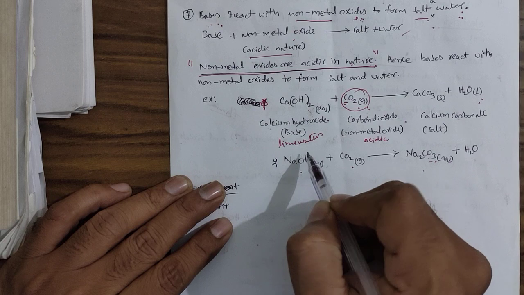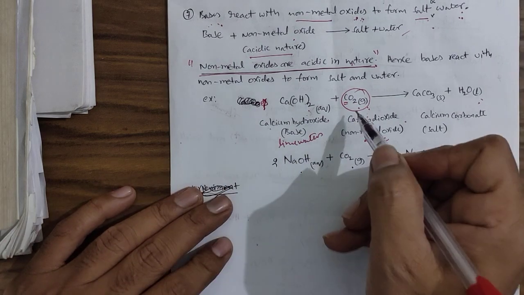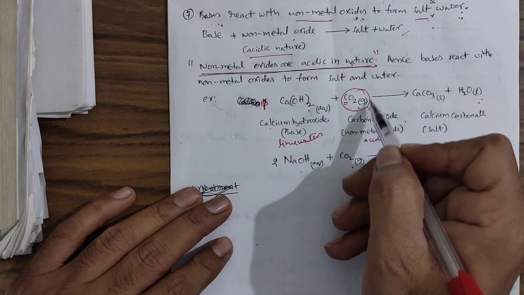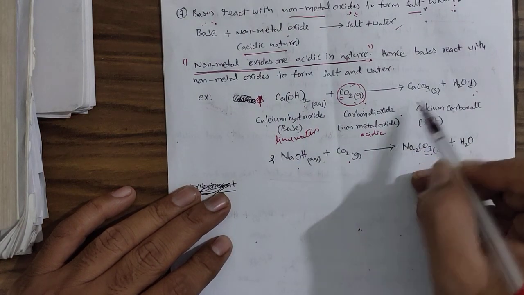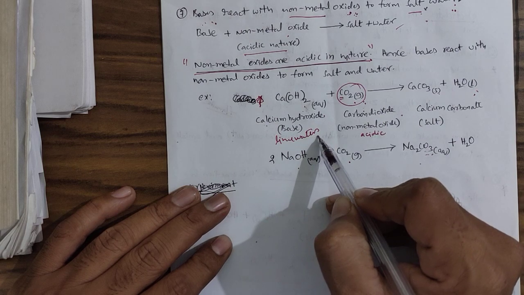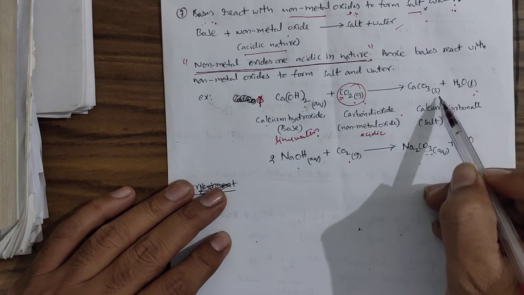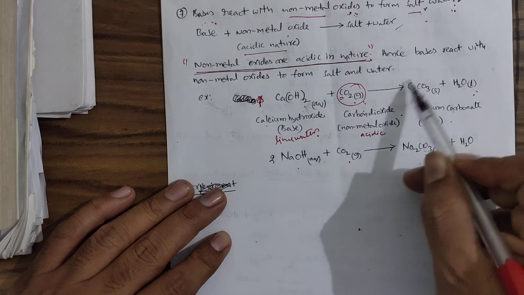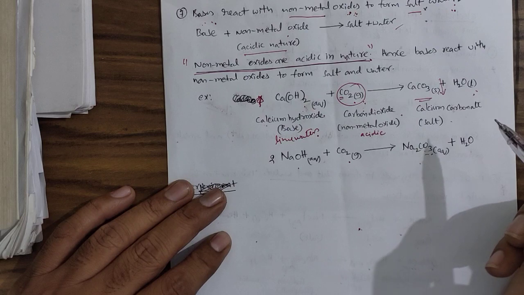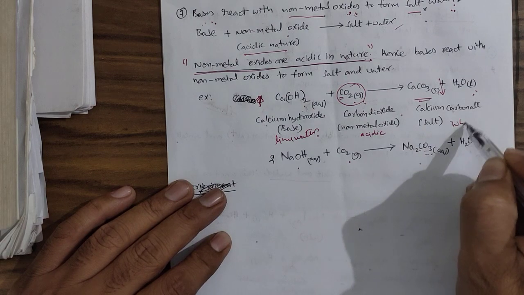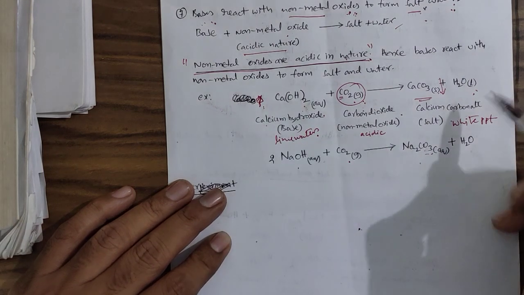So if you take some lime water in a test tube, and CO2 gas is bubbled into the test tube, the lime water, earlier colorless, turns into a milky white precipitate of CaCO3. Since a white precipitate of CaCO3 is formed, this is the white precipitate. This test is also important.